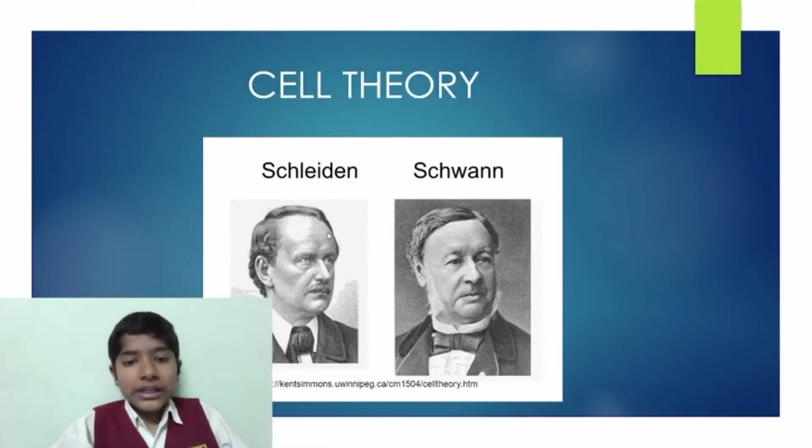Cell theory. Schleiden and Schwann were the two scientists who proposed the cell theory. Schleiden was a botanist while Schwann was a zoologist. They both proposed that all living organisms are made up of cells.